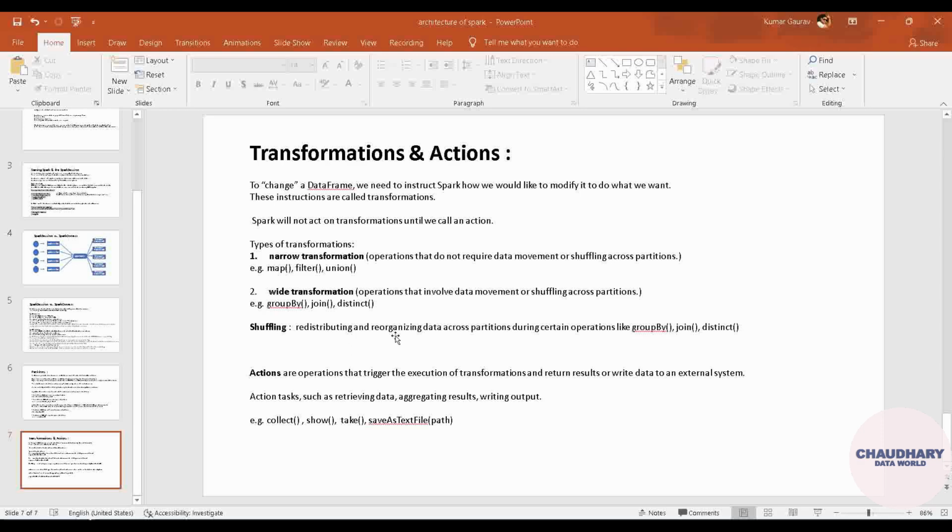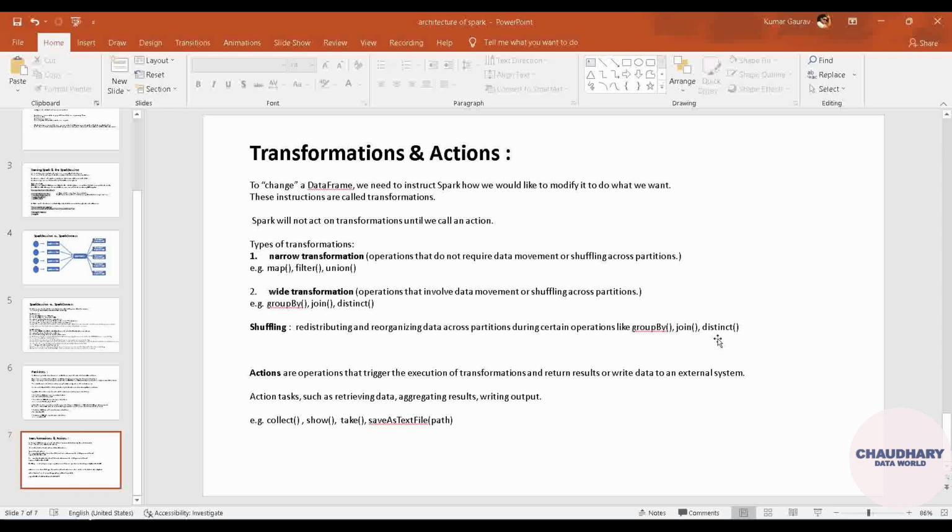All this functionality is called shuffling. That means redistributing and reorganizing the data across partitions during certain operations like group by, join, and distinct. So you must now know what shuffling is.